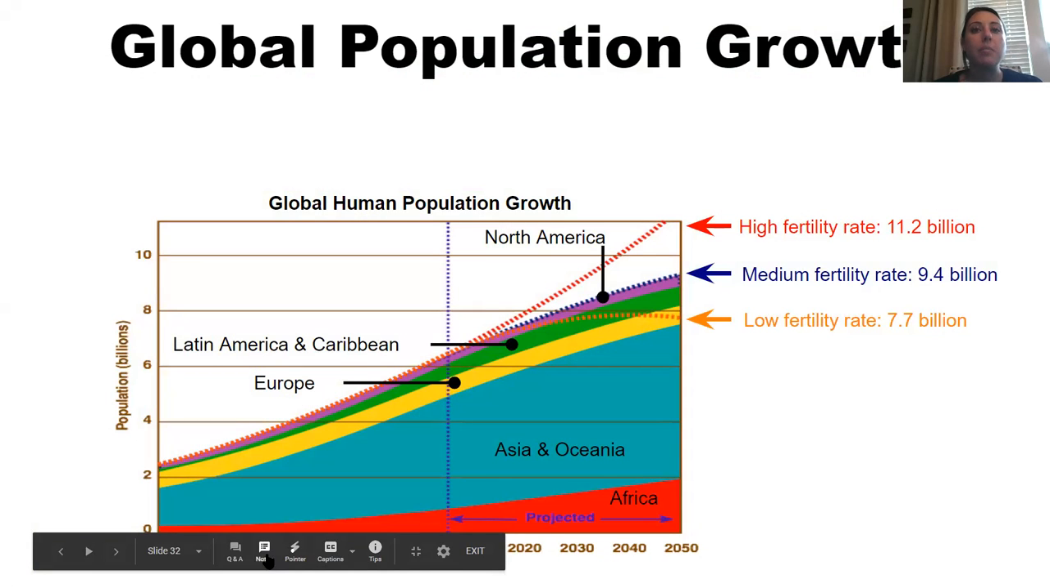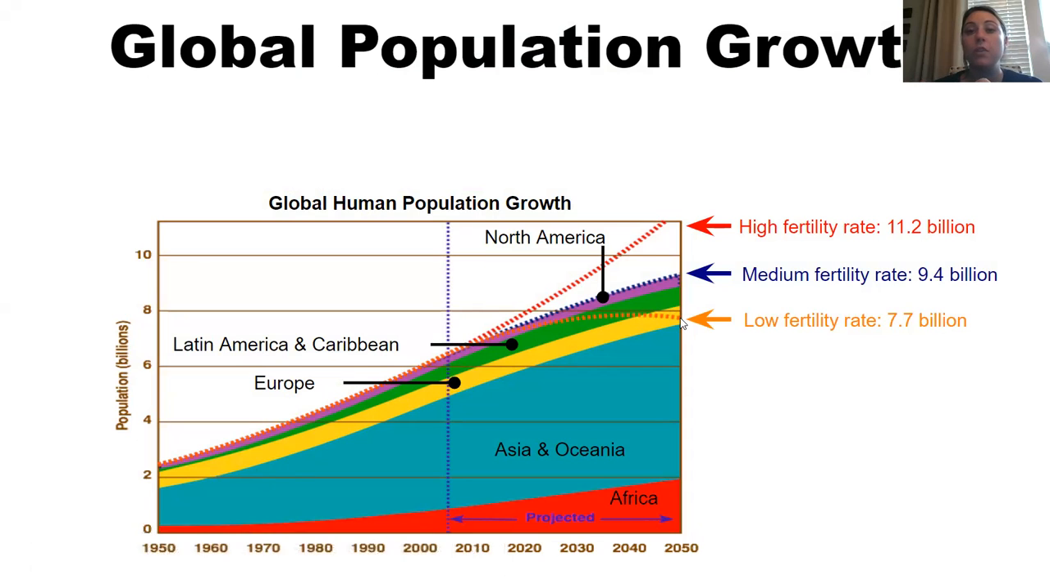Here's an example, and this one has a couple of layers. Again, we have time on the bottom and population on our y-axis. With a low fertility rate, this is where we'd be in 2050, and we've already surpassed that. So maybe it could start to even out or even decline, but I doubt we're going to hit that. Medium fertility rate, 9.4 billion here in 2050. High fertility rate, 11.2. If I had to guess, I would say we're somewhere between these two, okay?